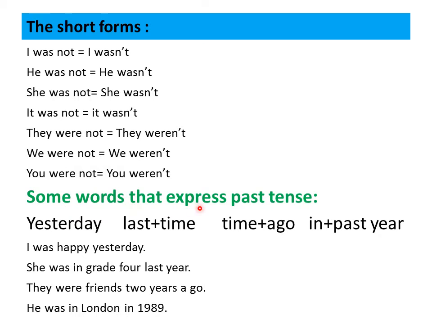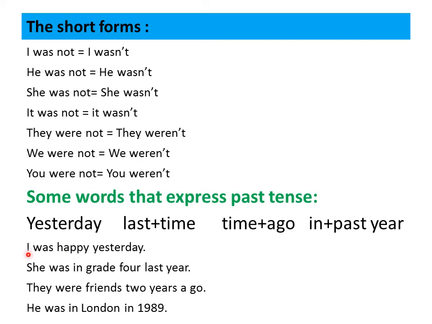Here we have some words that express past tense. So if I have one of these words, I know that my sentence is in past, like yesterday, last time, last, then time. For example, last night, last year, last month, last week. Then we have time, then the word ago. 2 days ago, 3 years ago, 2 months ago. Preposition in, then a year, past year, in 1995, in 1236. So in, then a year.